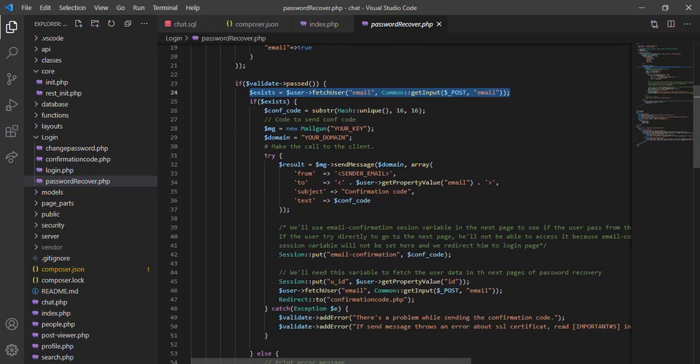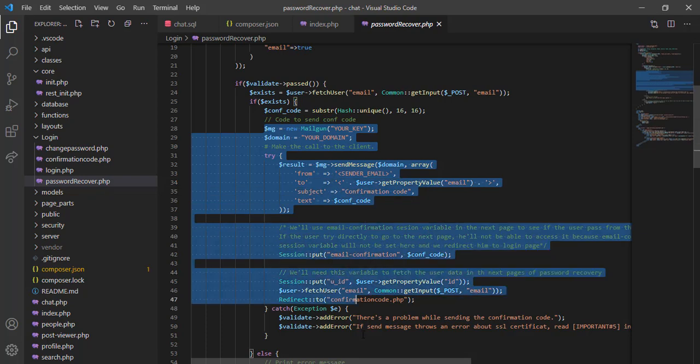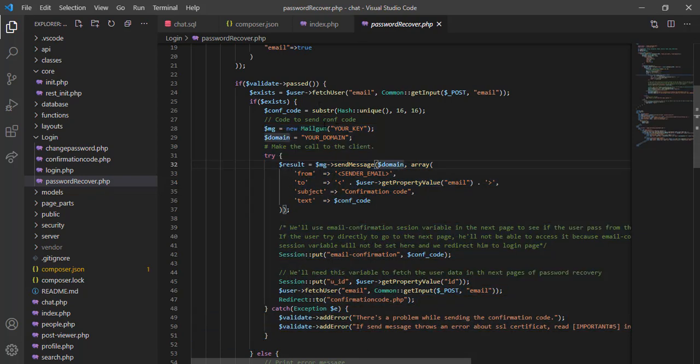If it does, this is the code that sends the message, or the confirmation code, to recover the password. As I said before, we use Mailgun here, so you have to go to the Mailgun website and create an account to get this key and domain, and configure it by putting in your email or something.